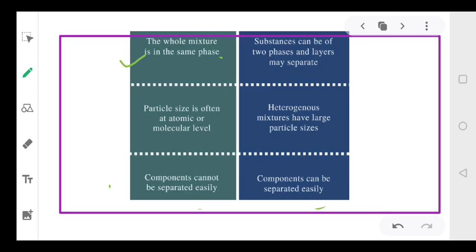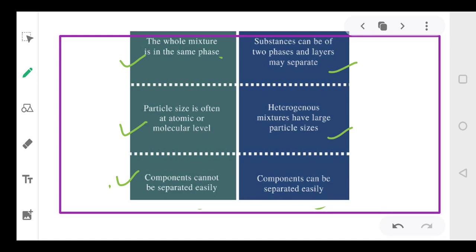Then the mixture is same throughout. Means the mixture appears uniform to you. But here you will see two different layers. At the bottom the soil and at the top water. So it can have two different layers. In a homogeneous mixture the particle size is very, very small. Here the particle size is not very small and it can be seen with your eyes.